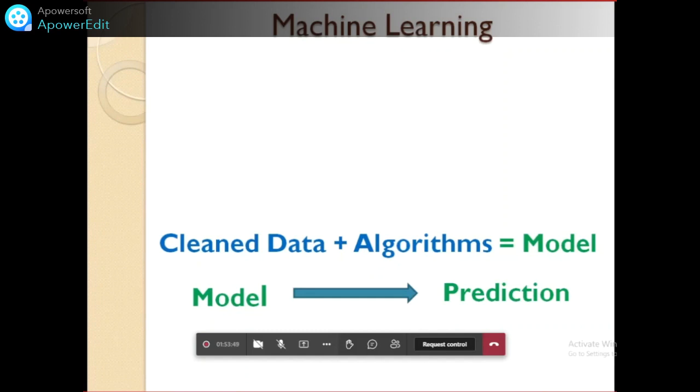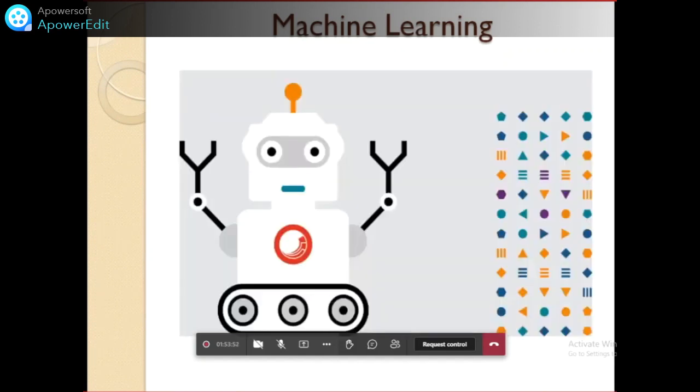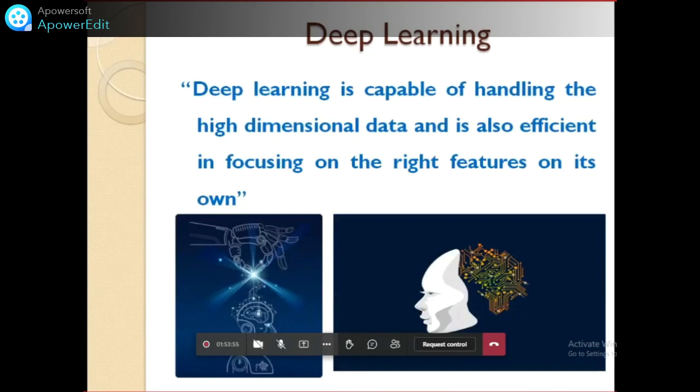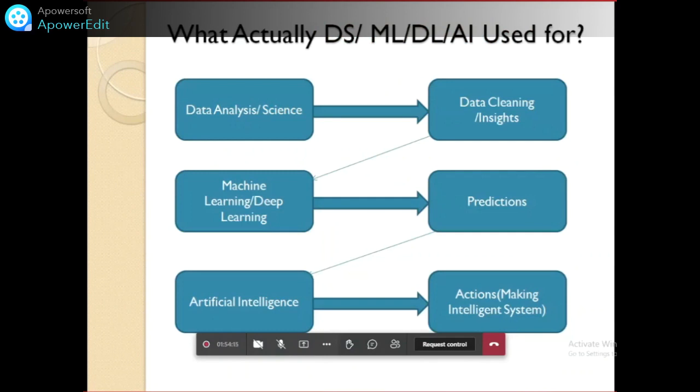There are certain drawbacks of machine learning which are overcome by the world of deep learning. This is not the task of our today's topic. This is another, different world. Deep learning is the world of neural networks inspired from the human brain. Here we are making the architecture. They learn from the data and predict for future data, that is deep learning. Once you learn deep learning, then the door of AI will open. And this is an extremely important slide to understand the meaning of all four words that I have been talking about from the first slide: data science, machine learning, deep learning and AI.